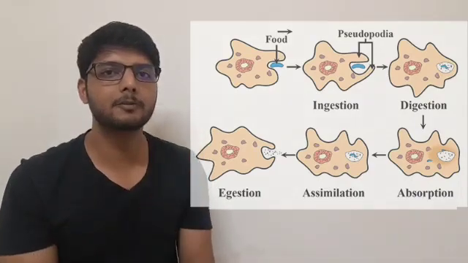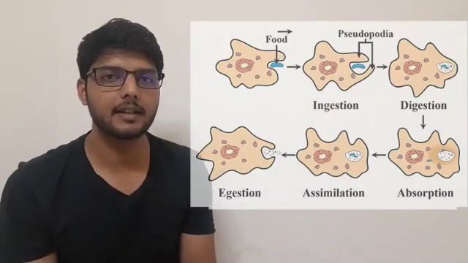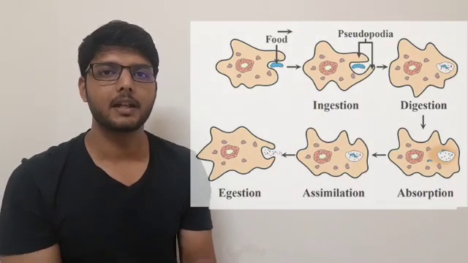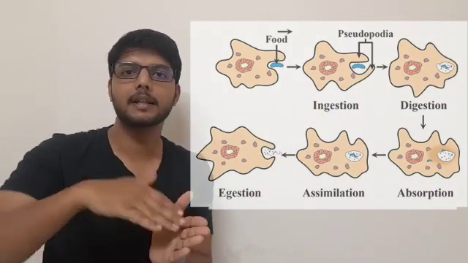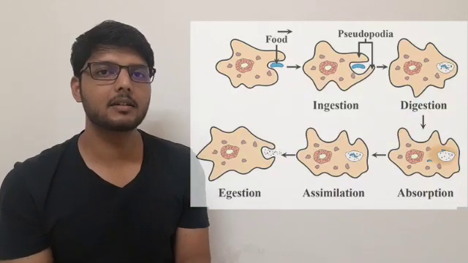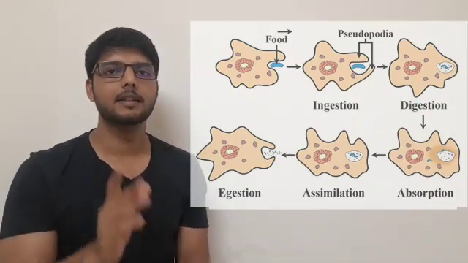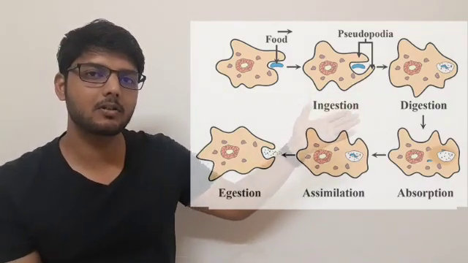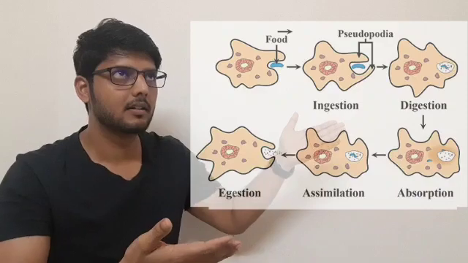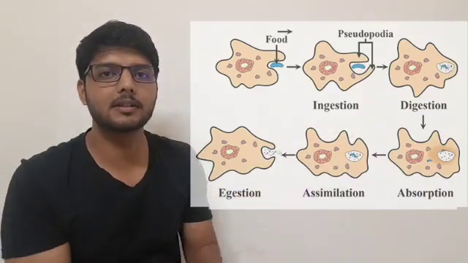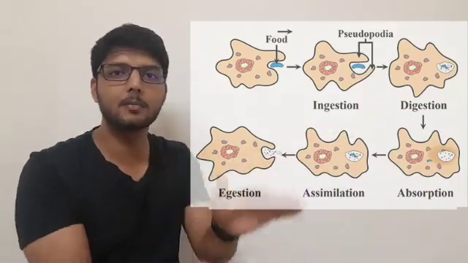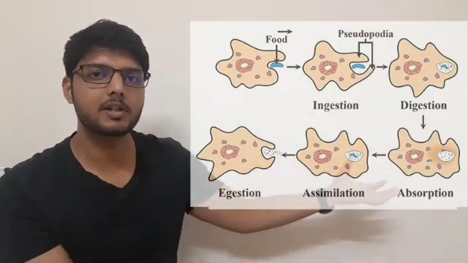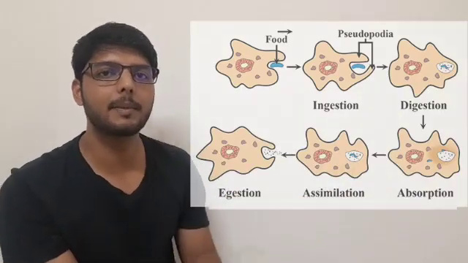After taking that food, it will start digesting it. We can see in figure number 3 when that food is completely digested. After digestion, which process comes? Yes, the absorption. After digestion, the food is broken down into small structures, and those nutrients will be absorbed into the amoeba body.